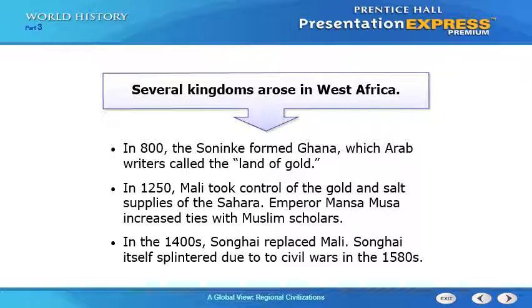Once Mali declined, another important kingdom that emerged was the Kingdom of Songhai. The Kingdom of Songhai was one of the biggest kingdoms that existed in West Africa at that time, and ultimately it started to decline once the Europeans started to infiltrate West Africa in the name of trade, and a long slave trade started to take place. The slaves were purchased from West Africa and sent to America.